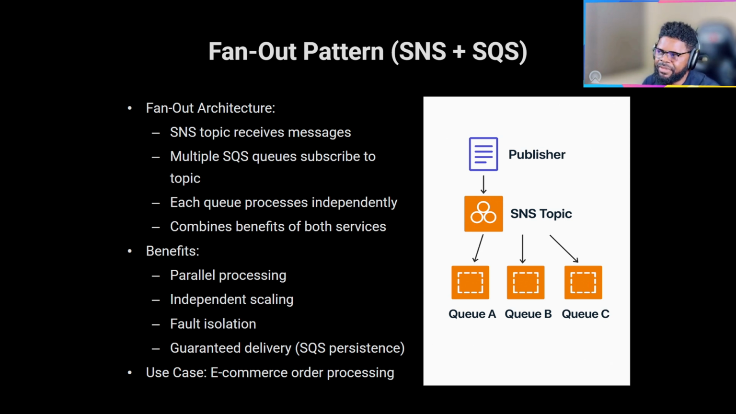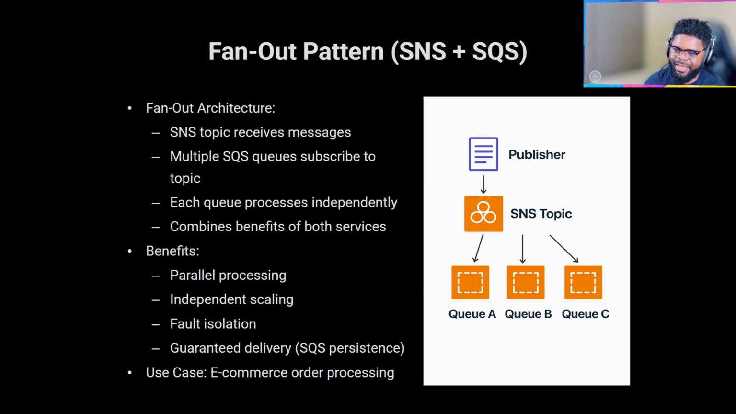So SNS receives the message, and multiple queues subscribe. Remember, SQS is a protocol, and you can have multiple queues subscribe to one SNS topic. Each queue processes independently, depending on what you have set up. It combines the benefits of both services. Because you can have multiple subscribers, and the queues keep that persistence for you, you can have your workers doing the work. Parallel processing, independent scaling. And remember, a queue can be subscribed to the topic based on an attribute.